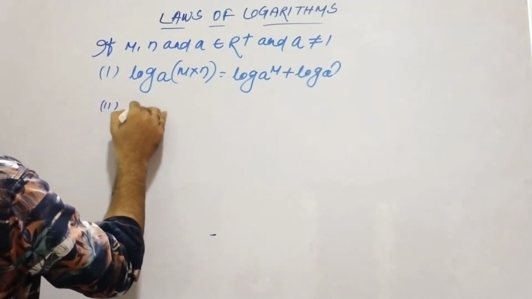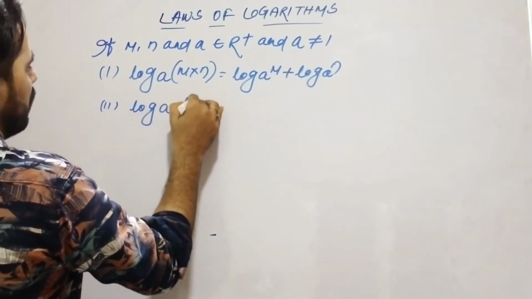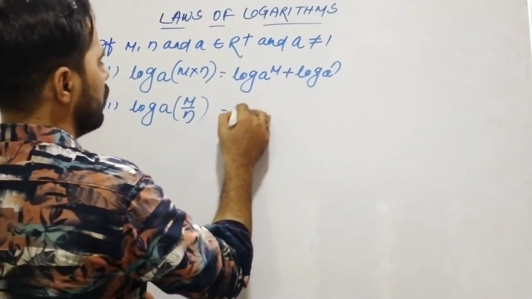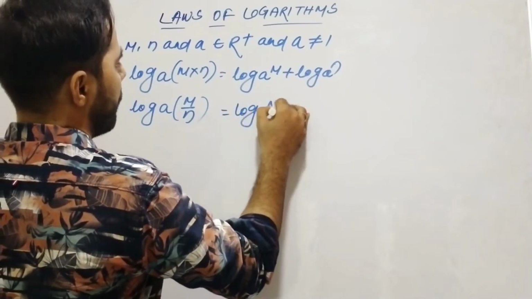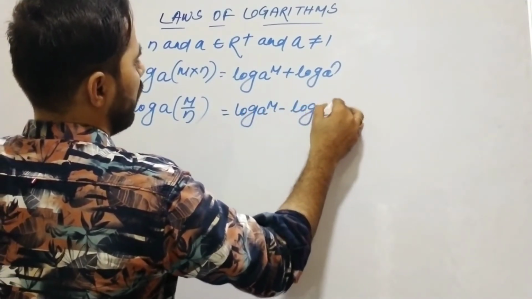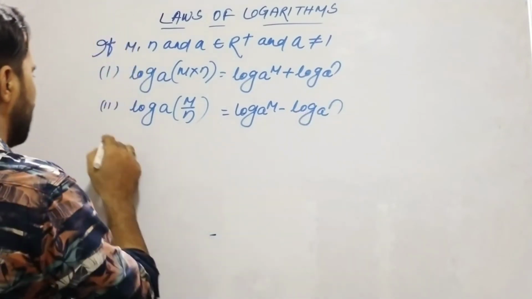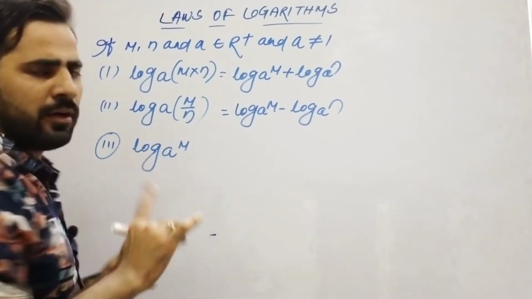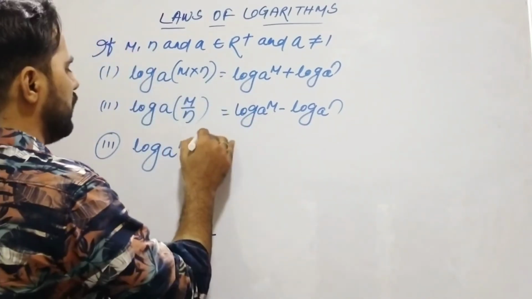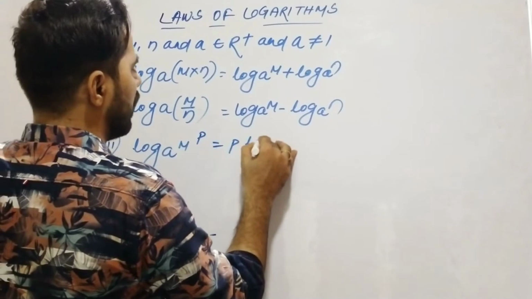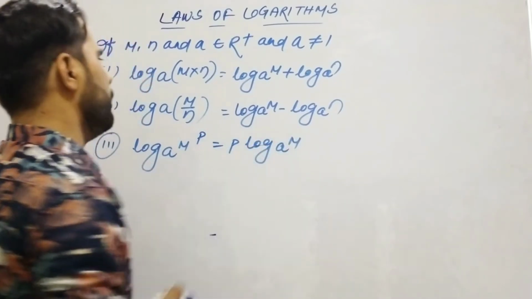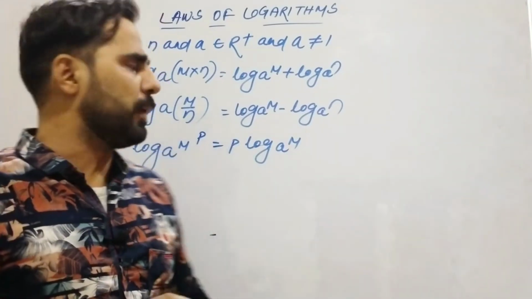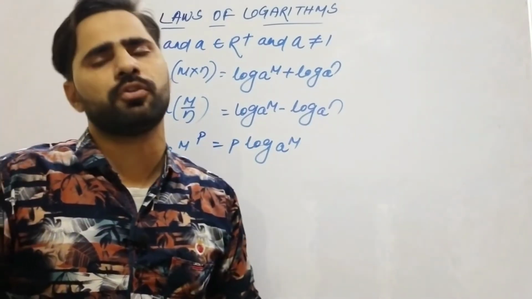And the second law is log_a(m/n) is equal to log_a m minus log_a n. And the third law is, if log_a of m is raised to the power p, then the value is p log_a m.